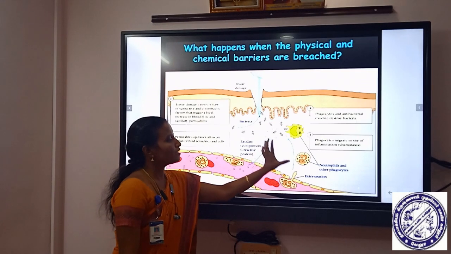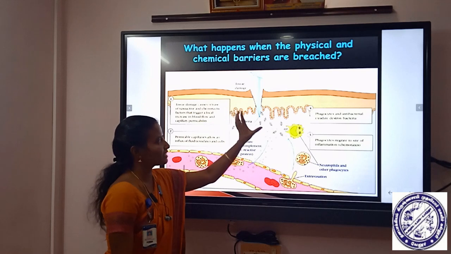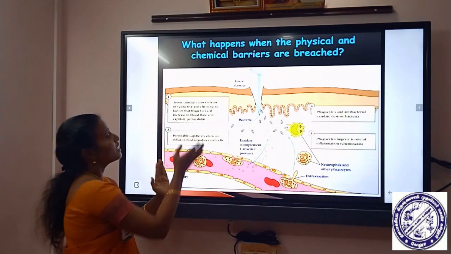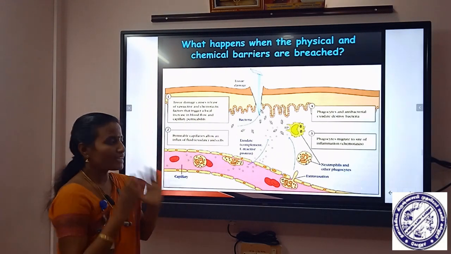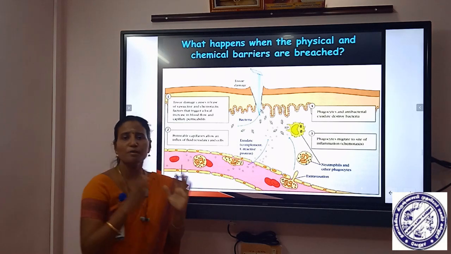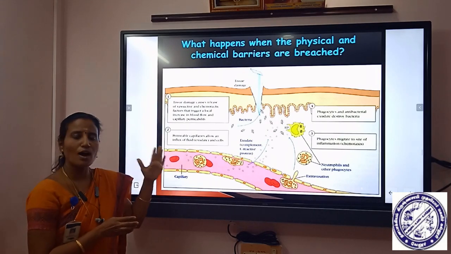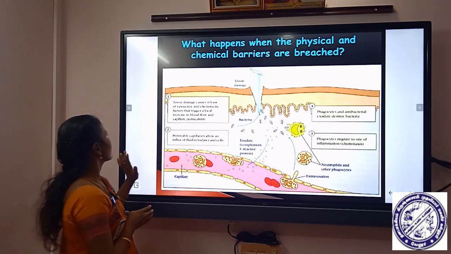Then finally the phagocytic cells enter into the tissue and thereby into the infection site. The accumulation of phagocytic cells at the tissue damaged site is known as chemotaxis. That chemotaxis can be brought about by means of chemotactic factors, that is vasoactive amines. So finally the bacterium will be lysed.